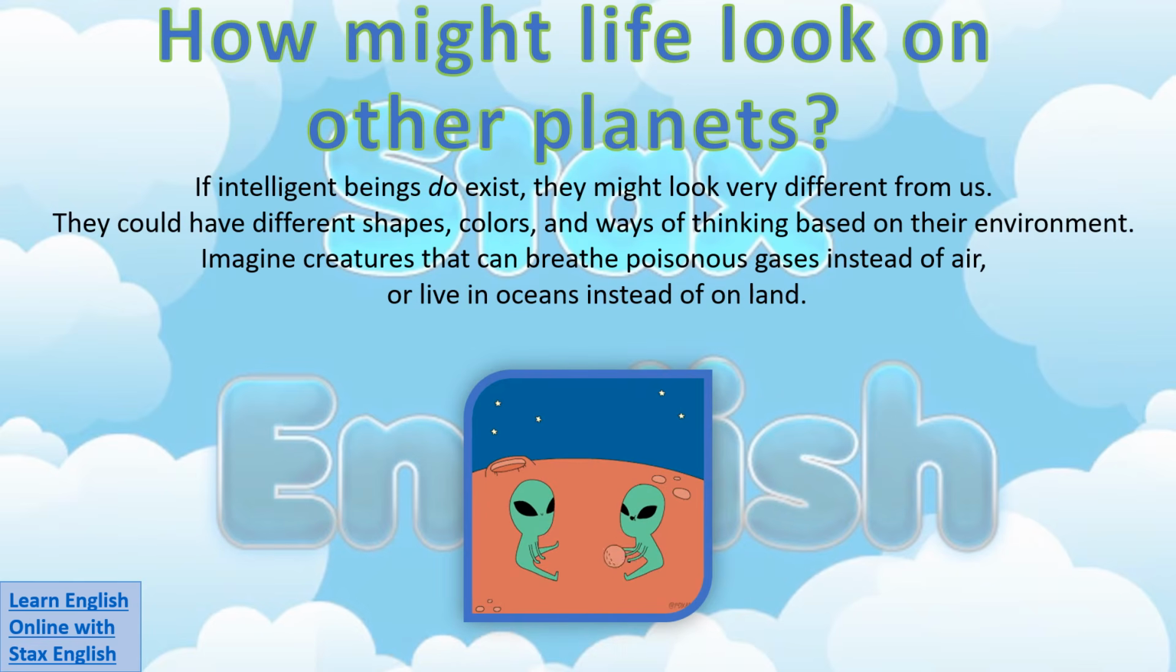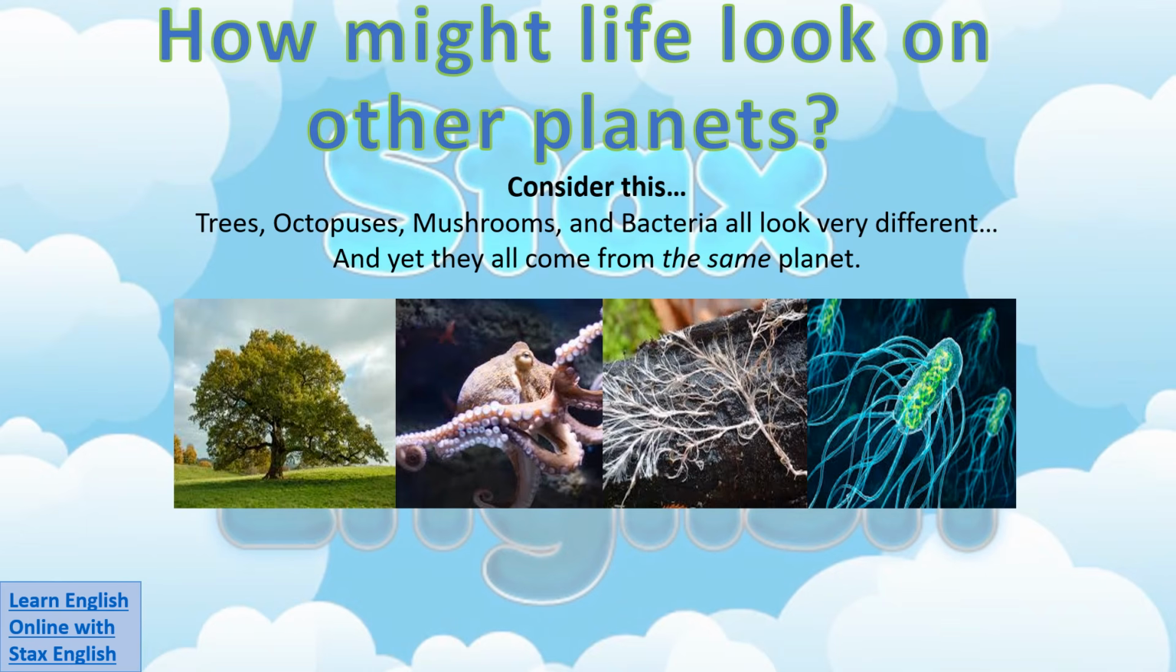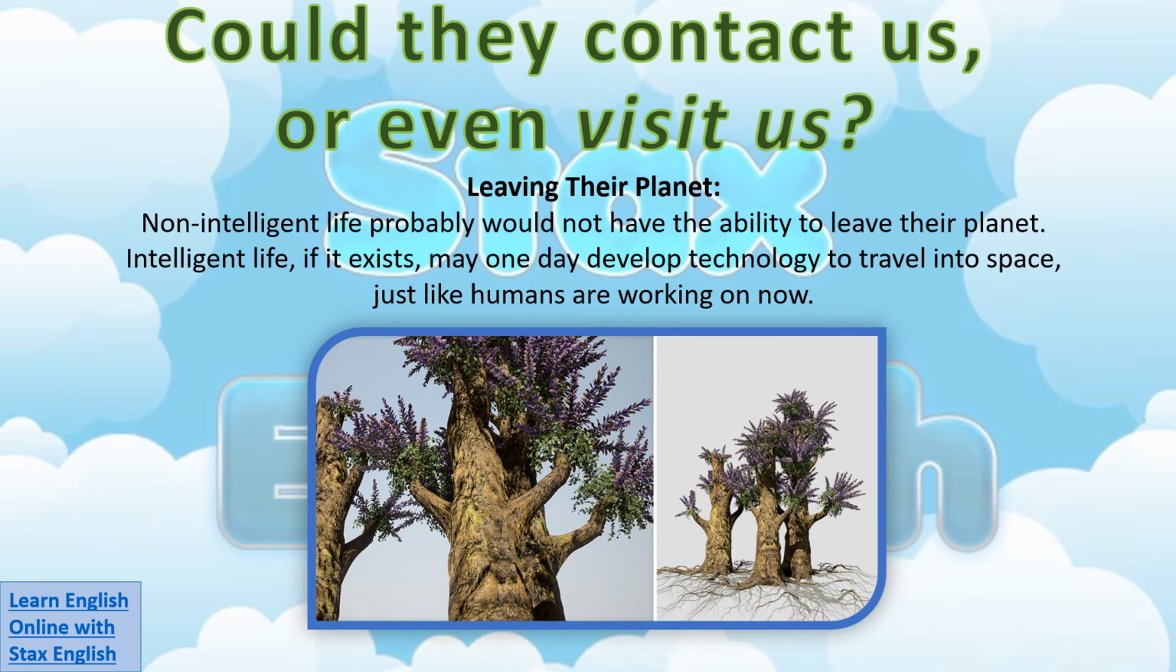If intelligent beings do exist, they might look very different from us. They could have different shapes, colours, and ways of thinking based on their environment. Imagine creatures that can breathe poisonous gases instead of air, or live in oceans instead of on land. Consider this. Trees, octopuses, mushrooms, and bacteria all look very different, and yet they all come from the same planet.